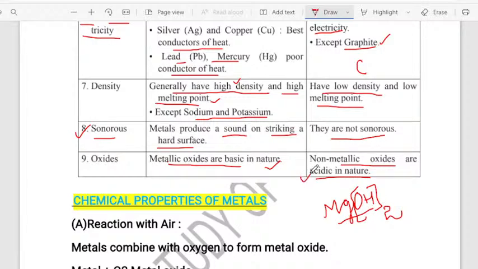I have given sulfur for this. When sulfur is burnt we get sulfur dioxide, and when we mix the sulfur dioxide with water, it converts into sulfurous acid. When we check this sulfurous acid with litmus paper, we will come to know that the blue litmus paper changes to red. That is why we say, because sulfur is a non-metal, non-metallic oxides are acidic in nature.